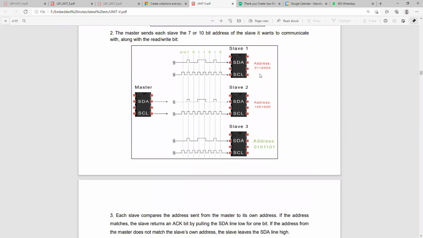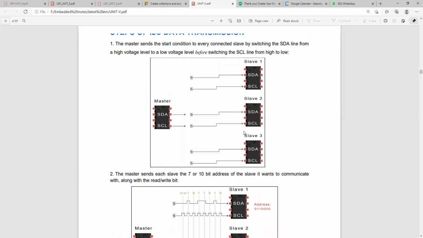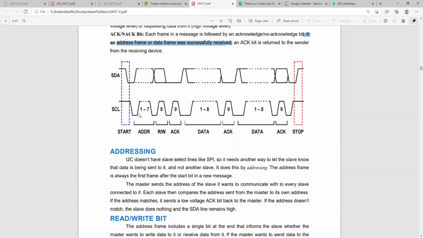The address is different for each slave, so the master differentiates and sends data to different slaves with different addresses. That is why the address is changed by the master from time to time when sending data from the master to different slaves.